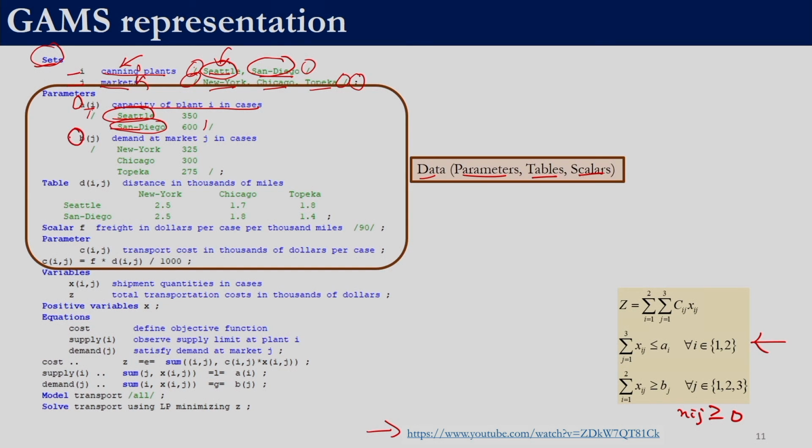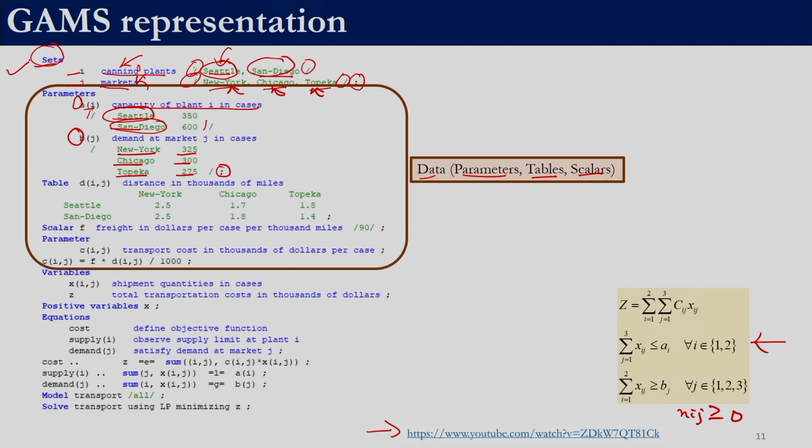Similarly, we use another parameter b. This parameter is for every element in the set j, right. In this case j is nothing but the markets. So, we have 3 markets, New York, Chicago and Topeka, which are the elements of this set j. So, we write New York, Chicago, Topeka and the appropriate values, 325, 300 and 275. Once all the required parameters are defined, we need to end with a semicolon over here. In MATLAB you would put a semicolon on every line, and even if you do not put it you would not get an error, it will just print things in the command window. Over here you need to compulsorily put a semicolon, right.